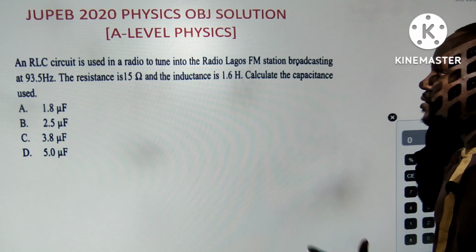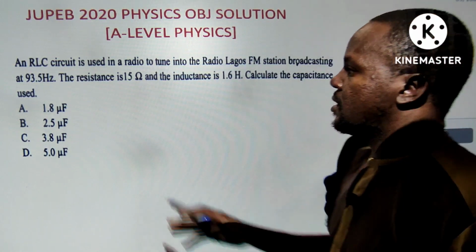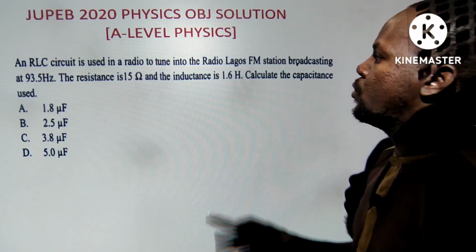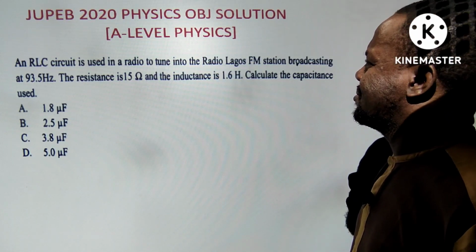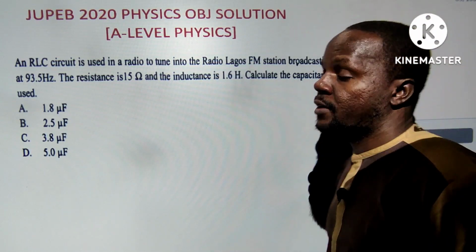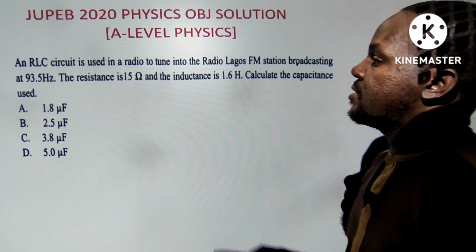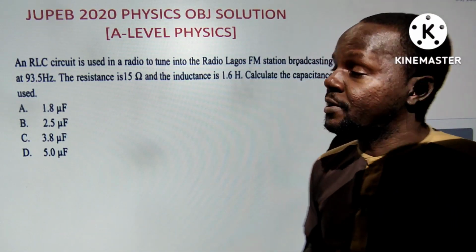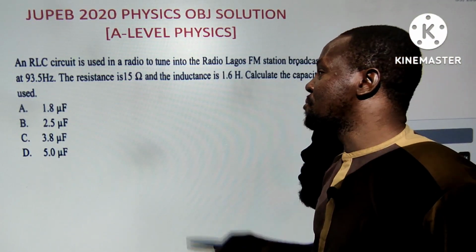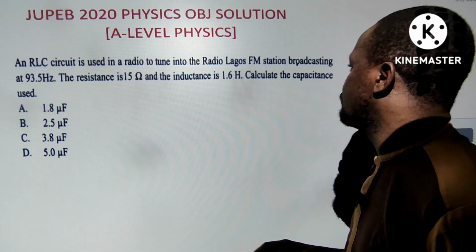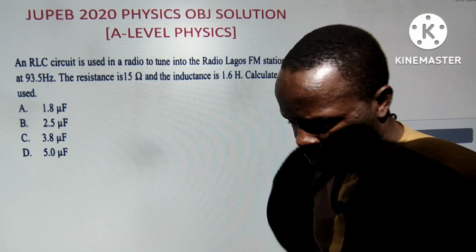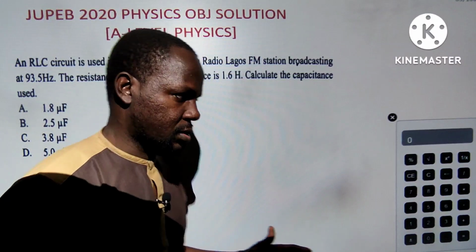The next question says, maybe I'll leave this one for you guys to solve, but let's see it. An RLC circuit is used in a radio to tune into a Radio Lagos FM station broadcasting at 93.5 hertz. That's the frequency. The resistance is 15 ohms and the inductance is 16 henry. Calculate the capacitance used.